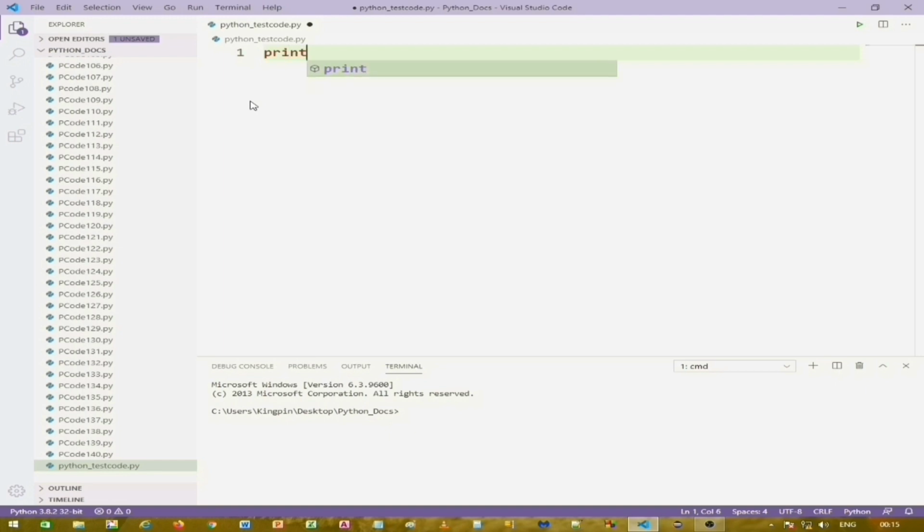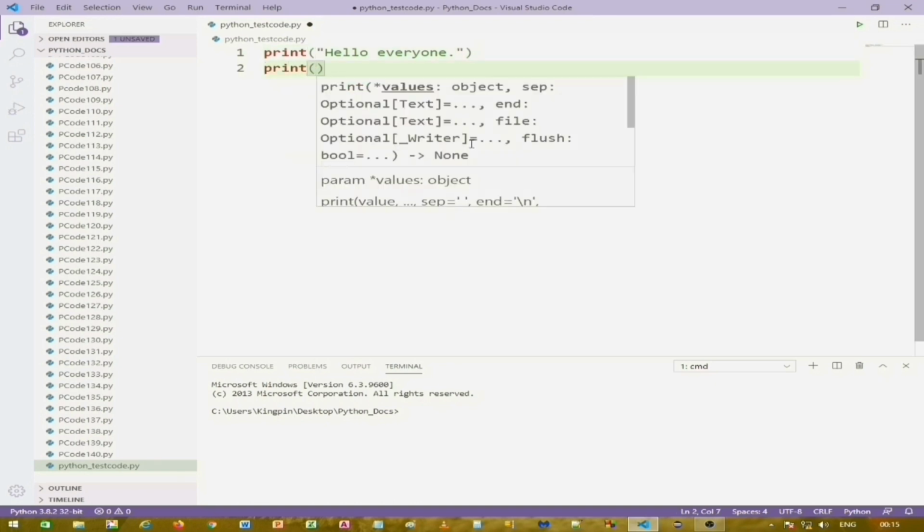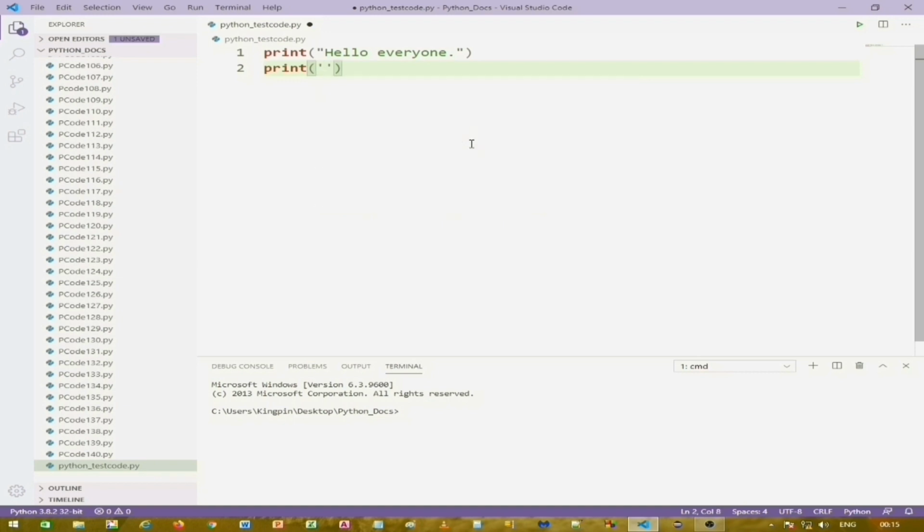Let me write something over here. Okay. Let me write another statement. Don't worry, we will be discussing these in the next video when we start with the coding part.